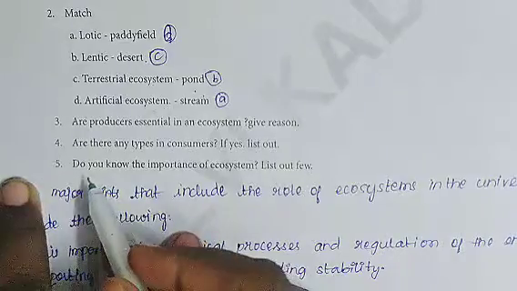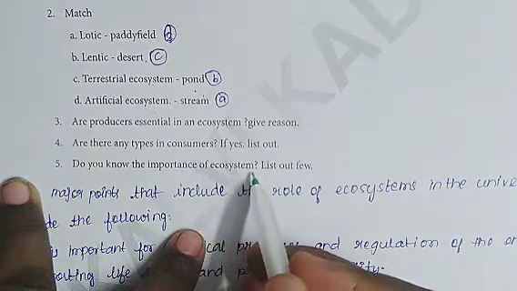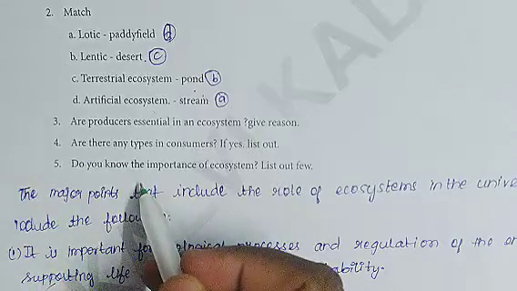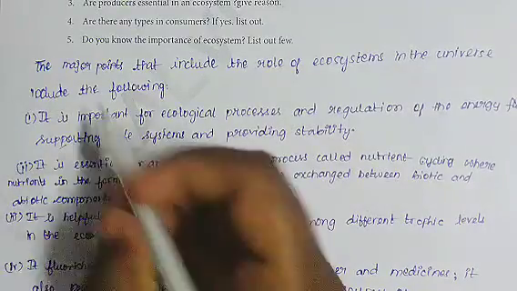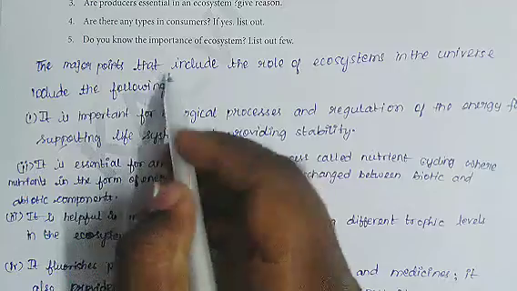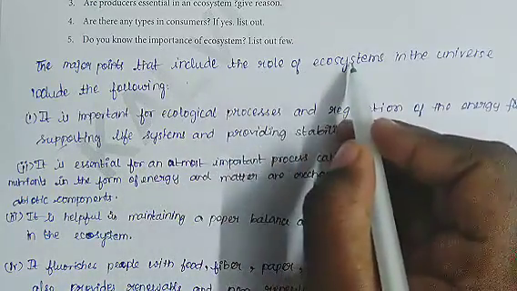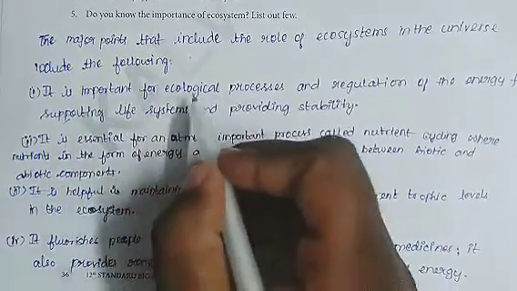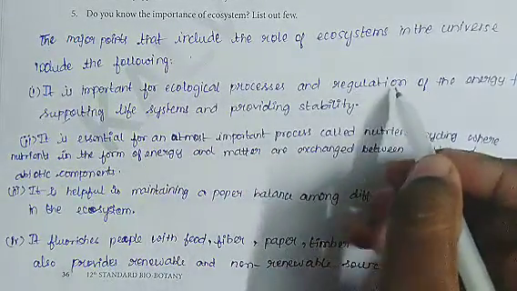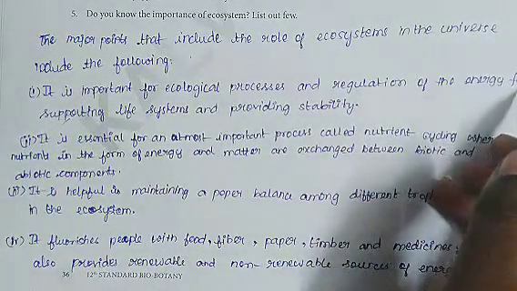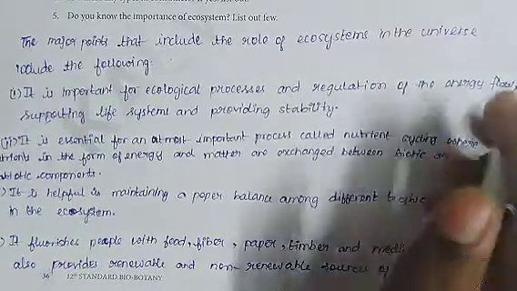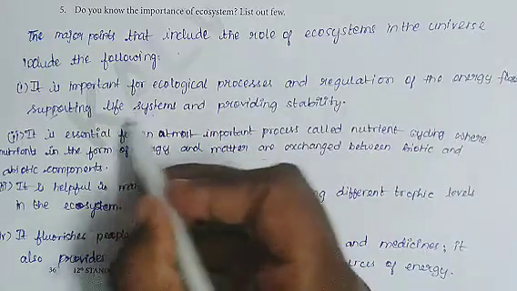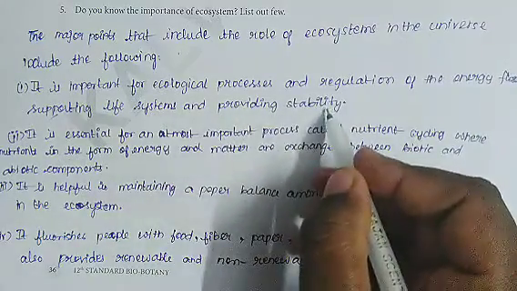Next, fifth question, do you know the importance of ecosystem? List out few. The major points that include the role of ecosystems in the universe include the following. It is important for ecological process and regulation of the energy flow, supporting life systems and providing stability.